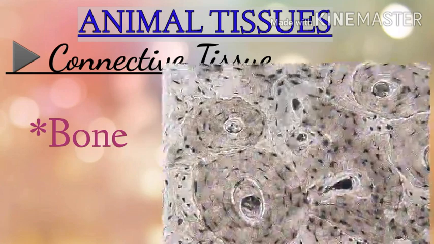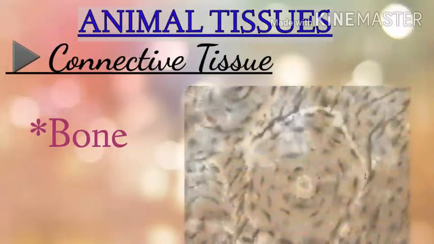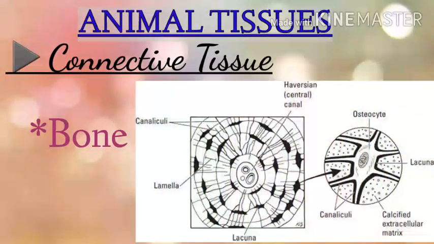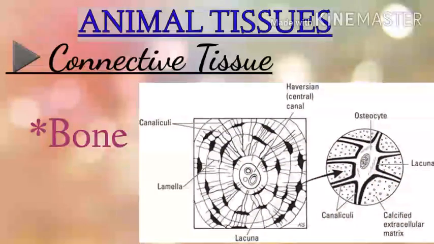When we observe the structure of bone tissue, it is mainly made up of bone cells, which are called osteocytes, which are located in special spaces. These spaces are called lacunae, and they are arranged in concentric circles. There are small canals called canaliculi which connect one lacuna to another. Bones are supplied with blood through blood vessels that are located at the center of the concentric rings of lacunae. This center is called the Haversian canal.